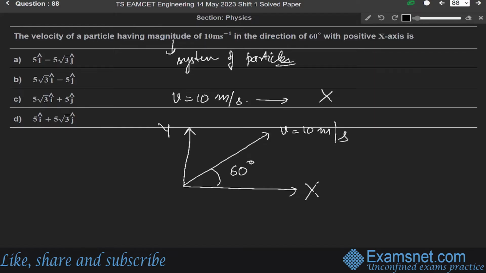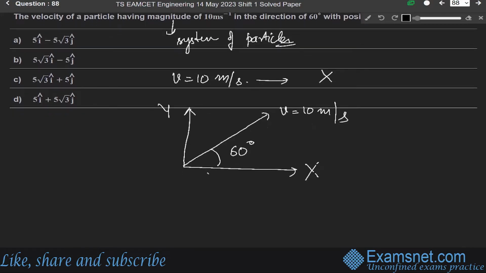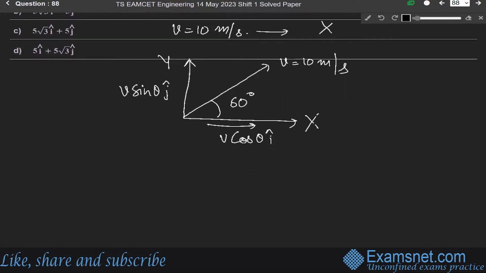The component of the velocity along the x-axis will be v cos theta i cap, and along the y-axis it will be v sin theta j cap. So v will be equal to the sum of both, vx i cap plus vy j cap, which is v cos theta i cap plus v sin theta j cap.